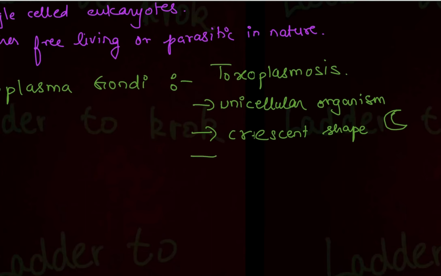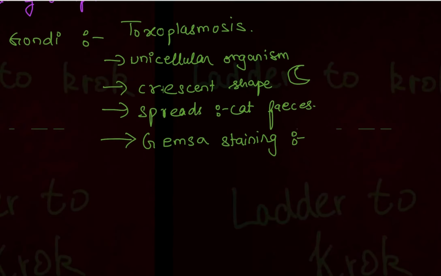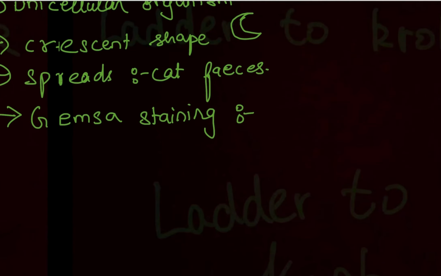It spreads through cat feces, a very important point. And you should know that we do Giemsa staining for finding this Toxoplasma gondii. When we do this Giemsa staining, in the microscope we see blue cytoplasm and red nuclei.